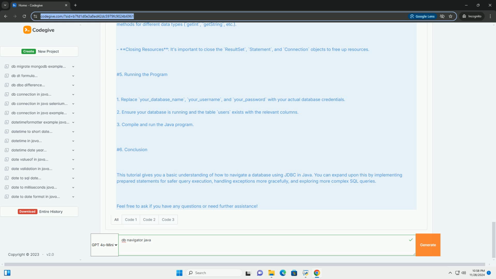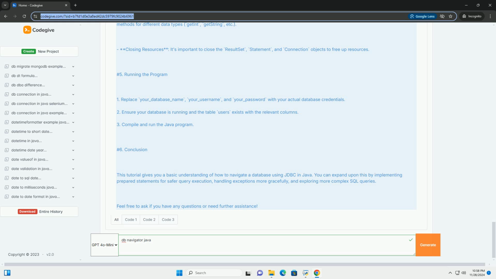Example code. 4. Explanation of the code. Establishing a connection: the DriverManager.getConnection method is used to establish a connection to the database using the specified URL, username, and password. Creating a statement: a Statement object is created to send SQL statements to the database. Executing a query: the executeQuery method executes the SQL query and returns a ResultSet object, which contains the results of the query.